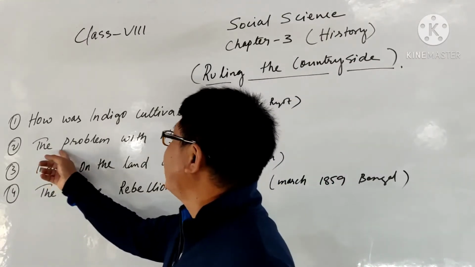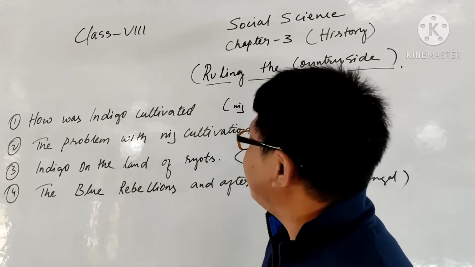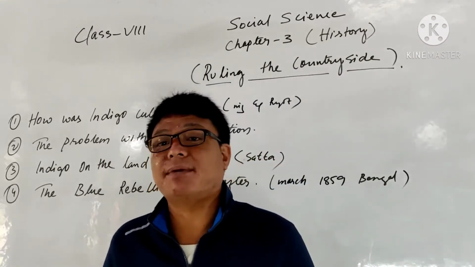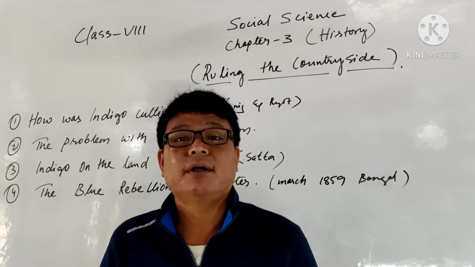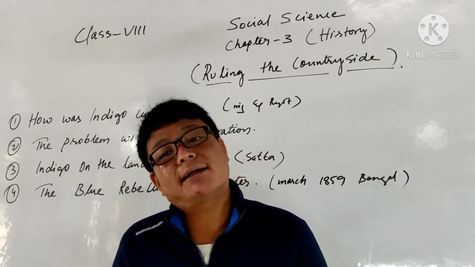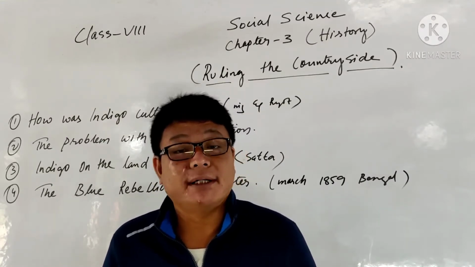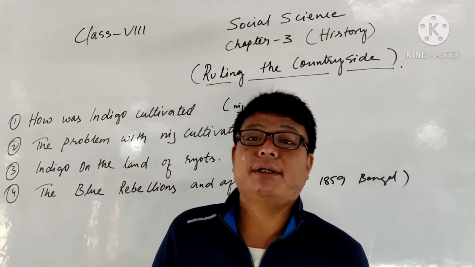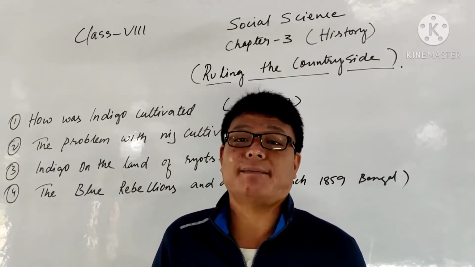The second point is the problem with nij cultivation. Now, what are the problems with nij cultivation, especially for indigo plantations? With other crops, like if you cultivate rice or wheat, you have to look after them properly.